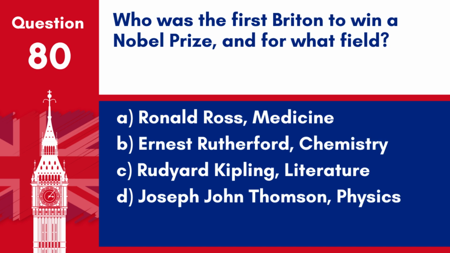Question 80. Who was the first Briton to win a Nobel Prize, and for what field? A. Ronald Ross, Medicine. B. Ernest Rutherford, Chemistry. C. Rudyard Kipling, Literature. D. Joseph John Thomson, Physics. Answer. C. Rudyard Kipling, Literature. Rudyard Kipling was the first Briton to win a Nobel Prize, awarded the Nobel Prize in Literature in 1907.